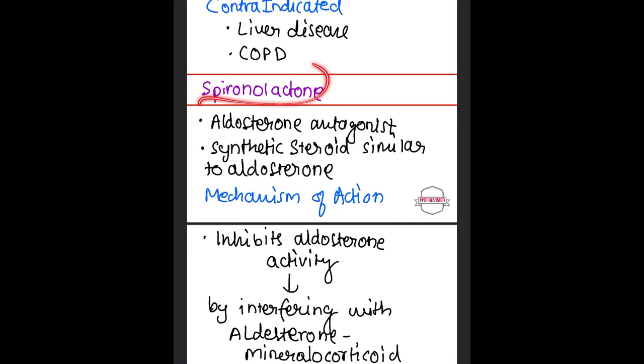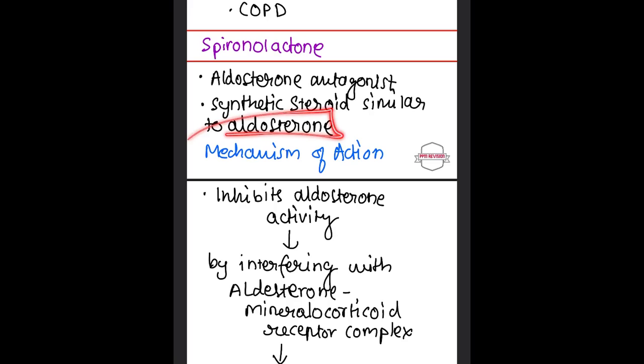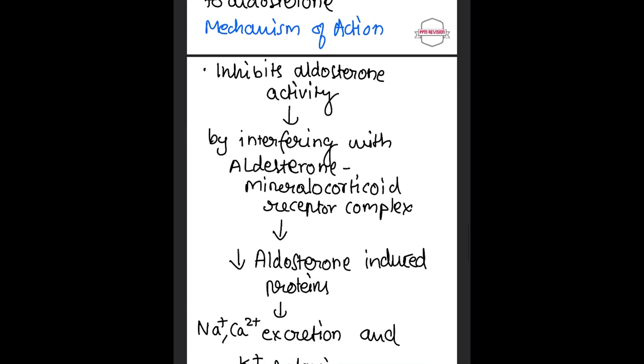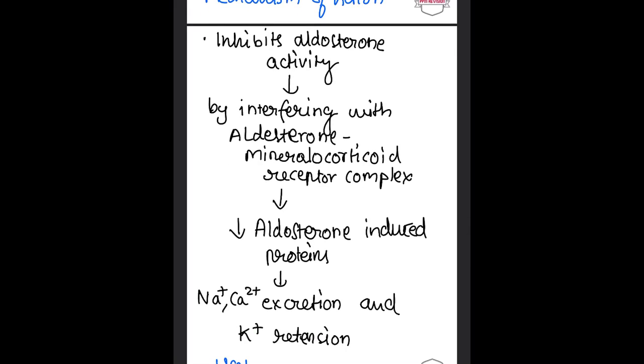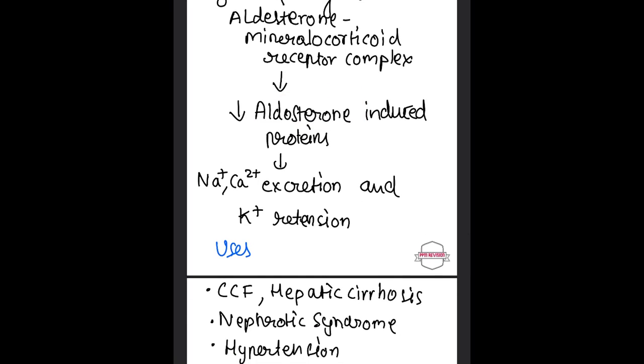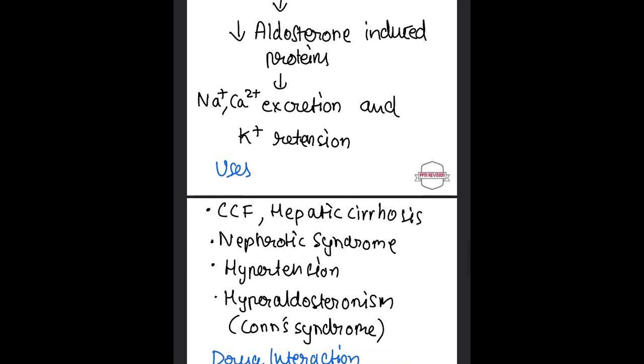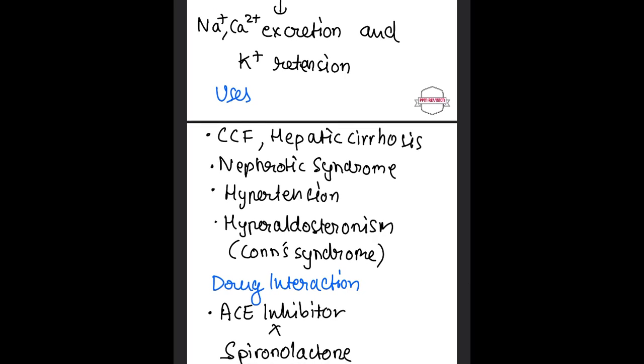Moving on to spironolactone, you will know it is an aldosterone antagonist. It is a synthetic steroid which is very similar to aldosterone. Talking about the mechanism of action, it inhibits the aldosterone activity and interferes with the aldosterone mineralocorticoid receptor complex, and it decreases the aldosterone-induced proteins. This causes excretion of sodium and calcium, and potassium is retained.